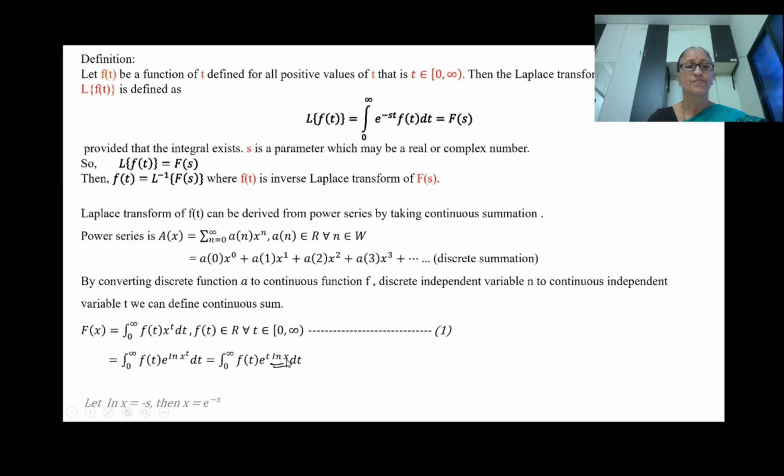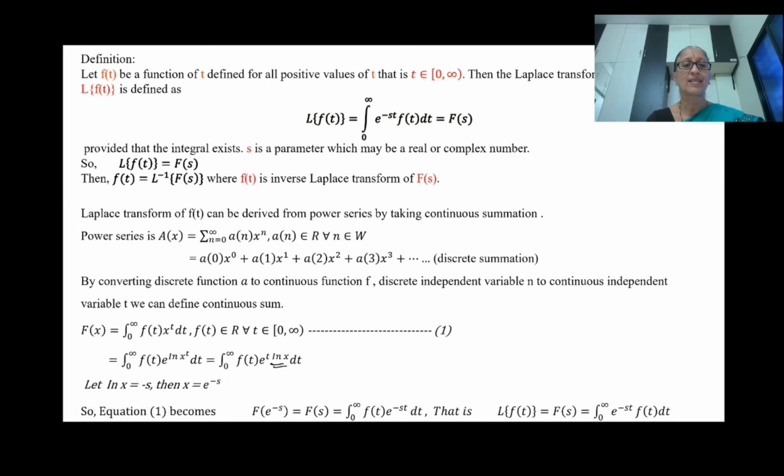Here natural log of x is taken as minus s, because whenever we integrate it and apply these limits, e power infinity gives infinity. So to avoid that, we consider natural log of x equal to minus s. So e power minus infinity gives 0. Then we get some finite value when we evaluate this integral. Now when natural log of x equals minus s, then x equals e power minus s.